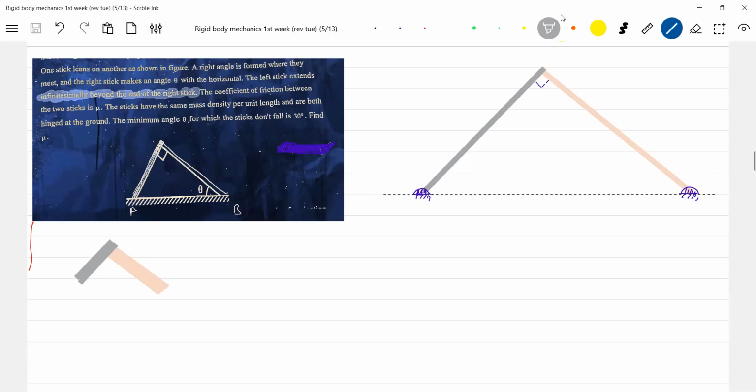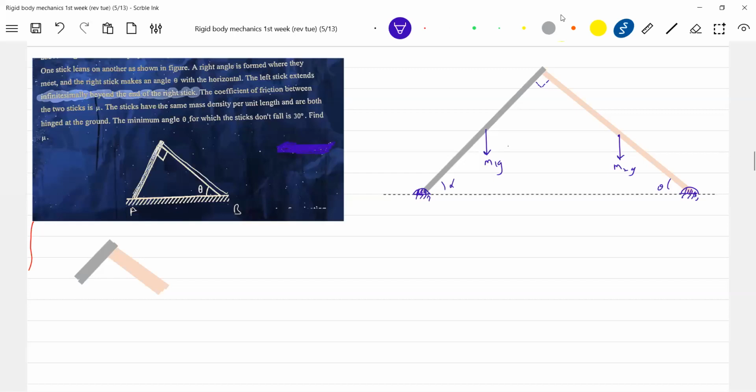Okay, I'll start with this one. So definitely the length of the sticks will be different, no? So here M1G, M2G. Let me take this as theta, this as alpha. Any symbols? Alpha plus theta should be 90 degrees.